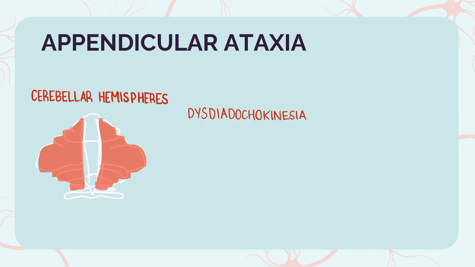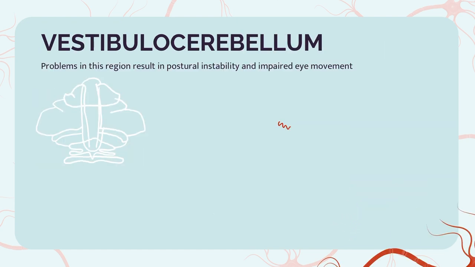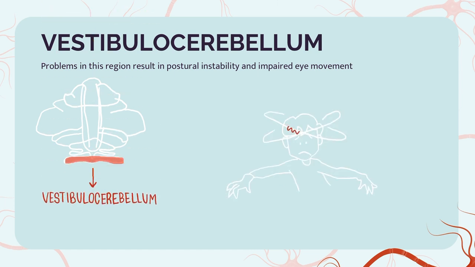Patients who are unable to maintain rhythm or amplitude of movement during rapid alternating movements demonstrate dysdiadochokinesia. Finger-nose testing demonstrates these difficulties, where patients have problems judging distance, known as dysmetria. The last part of the cerebellum is the vestibulocerebellum. Problems in this region result in postural instability and impaired eye movement control.